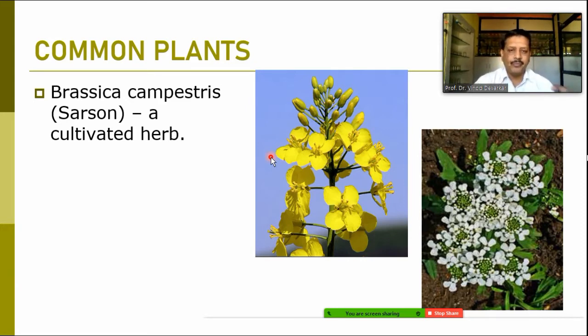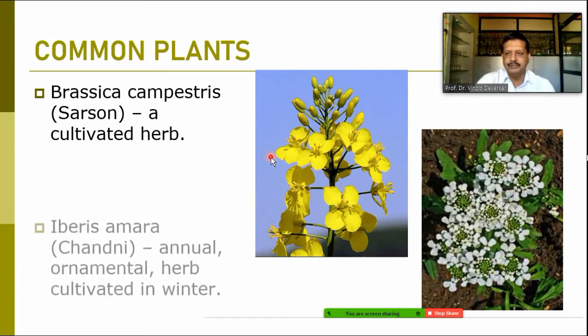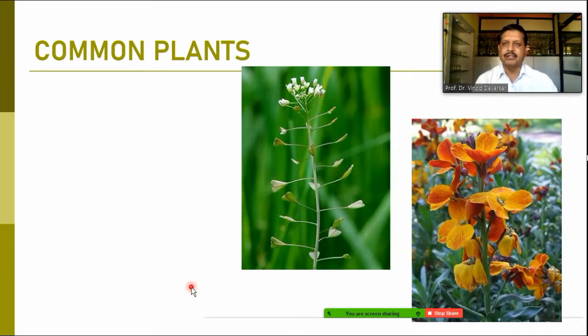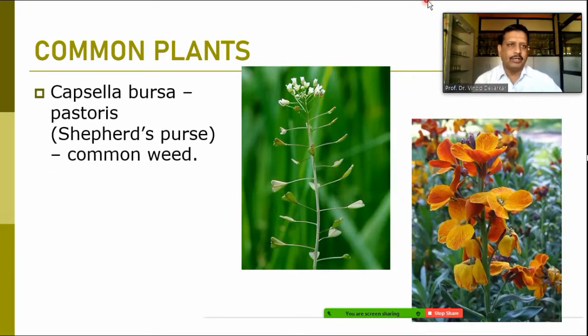The leaves are also edible, and the seeds we extract the sarso oil from that. It is Brassica campestris. And another is the Iberis amara, ornamental herb and cultivated normally in winters. So these are the common plants in our region. Some few more are there.